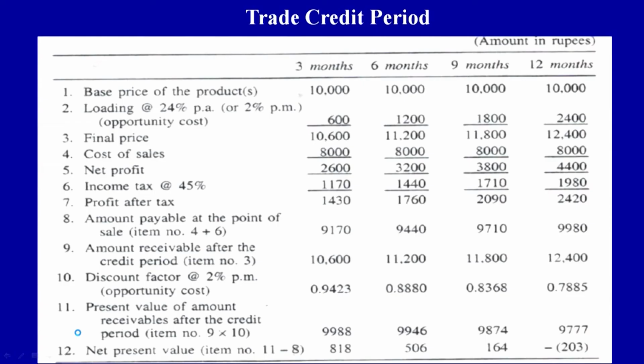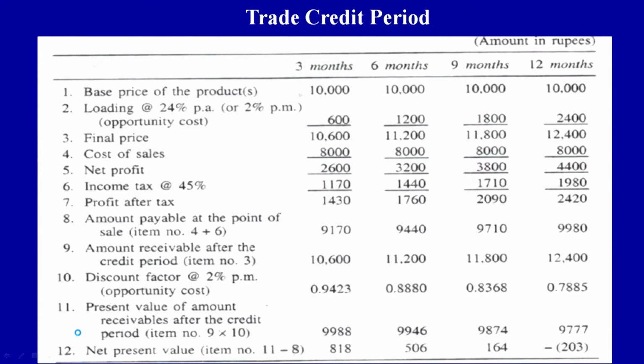Now, why has this problem come? As the credit period is going up, the NPV is coming down. Why has this problem come up here? That is the $1 million question we now have to see, and this is the limitation here. Why is it happening? You see, we are extending the credit period from 3 to 12 months, and the important components we have to work out are the profit and the other sales considerations. We have to first recover the selling price, that is 10,000, and second, the loading factor, that is the interest cost for which the credit is being extended.